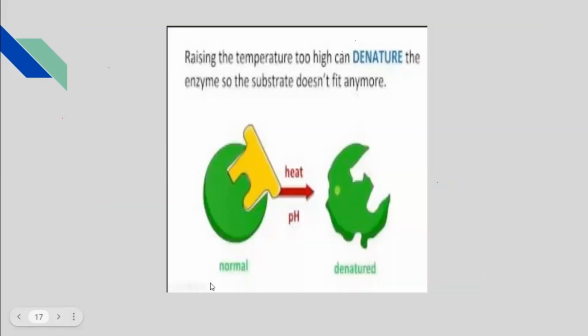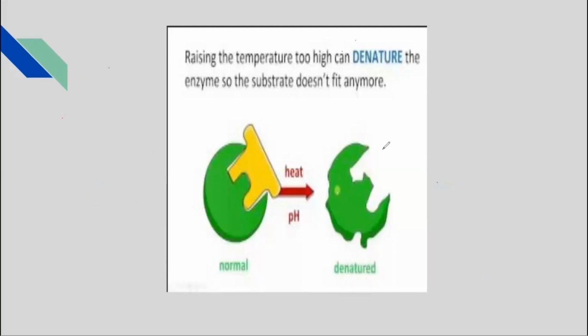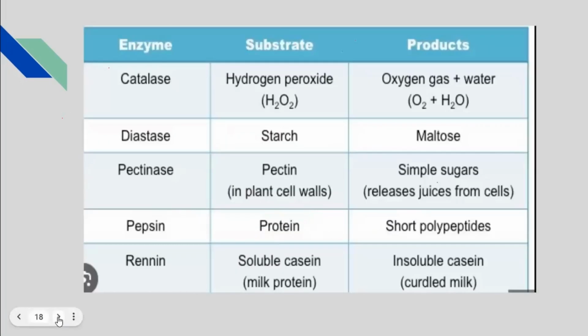All right, so you can see over here in this picture how changing the pH has changed the shape of the active site, and this substrate can no longer fit into it. So increasing or decreasing the pH will totally destroy or denature the enzymes.